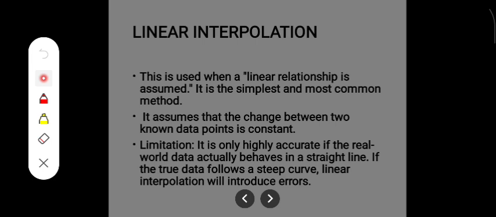Linear interpolation is used when a linear relationship is assumed. It is the simplest and the most common method. It assumes that the change between two known data points is constant. That is, there is a linear common difference in the x variable and the y variable. Now, it comes with a limitation: it is only highly accurate if the real-world data actually behaves in a straight line. If the true data follows a steep curve, linear interpolation will introduce errors.